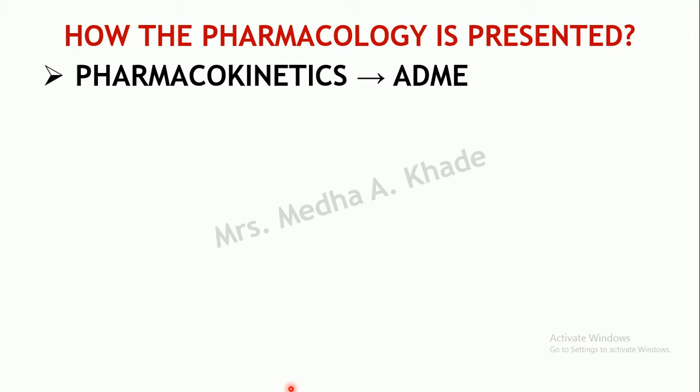So when the pharmacology of a particular drug is discussed, what are those different aspects which are discussed? First of all, pharmacokinetics will be discussed, in which absorption, distribution, metabolism, excretion, or the binding, if it is significant, will be discussed.